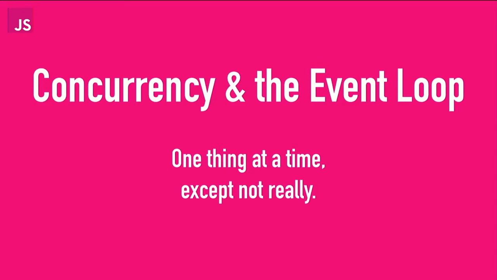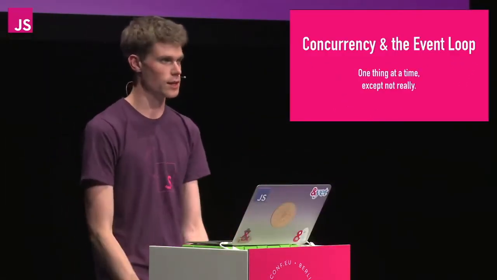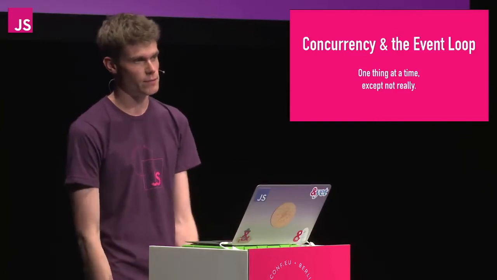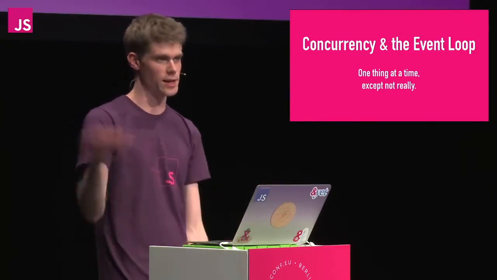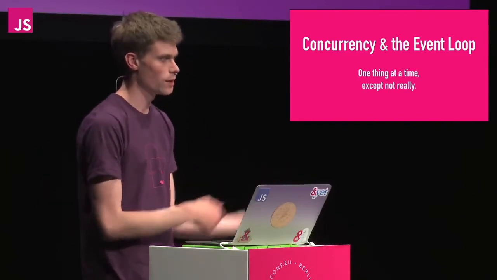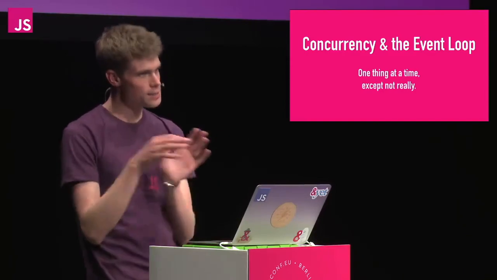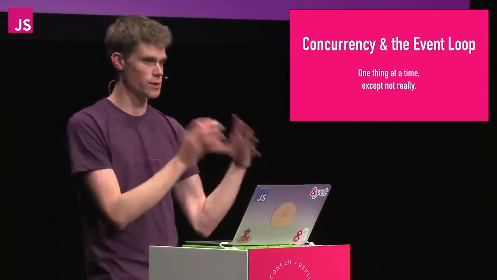And this is basically where the event loop comes in, and concurrency. So I've been partially lying to you and telling you that JavaScript can only do one thing at a time. That is true. JavaScript, the runtime, can only do one thing at a time. It can't make an AJAX request while you're doing other code. It can't do a set timeout while you're doing other code. The reason we can do things concurrently is that the browser is more than just the runtime.